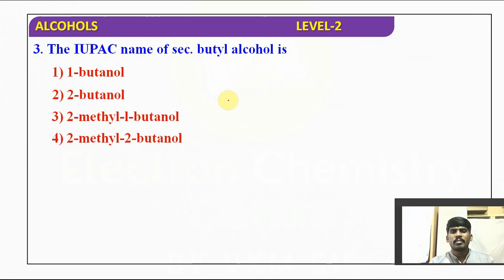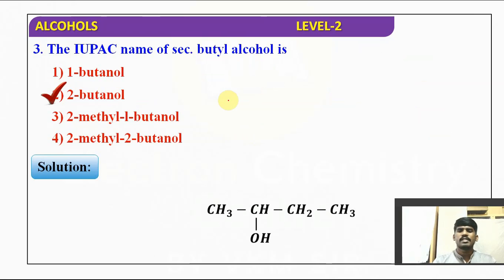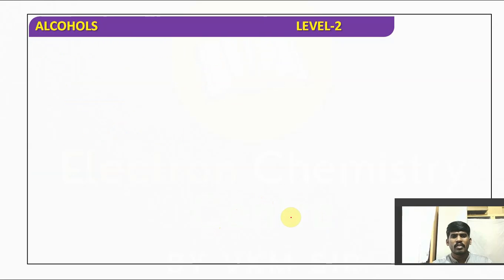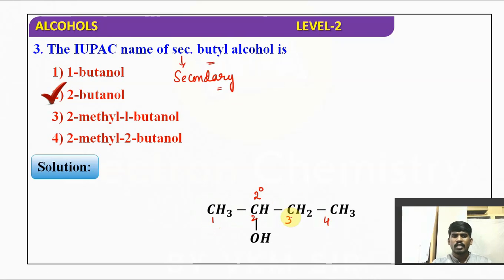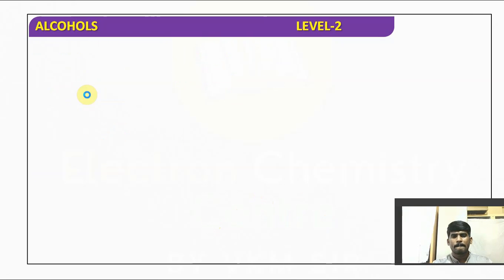The IUPAC name of sec-butyl alcohol. Sec stands for secondary. Secondary butyl alcohol means this carbon is connected to two carbons, hence it is named a secondary carbon. The OH group is attached to this carbon, hence it is secondary. There are 4 carbons, so it is secondary butyl alcohol. So 2-butanol, 1, 2, 3, 4. 2-butanol is an example of secondary butyl alcohol. Okay, so option B is the correct answer. Hope it is clear for you, right?